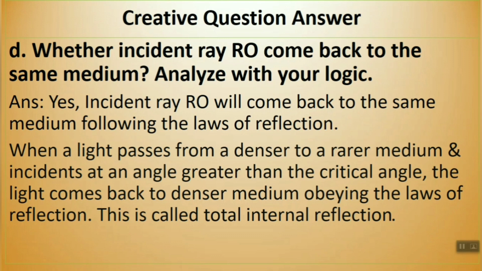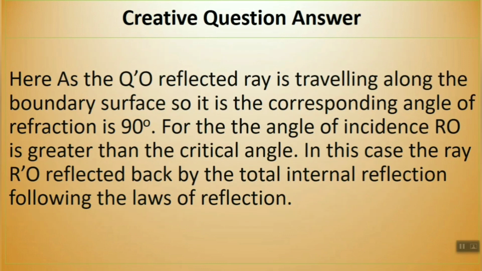So when a light passes from a denser to a rarer medium and incidence at an angle greater than the critical angle, the light comes back to the denser medium obeying the laws of reflection. Okay, so this is called total internal reflection. Now you have to discuss the figure.